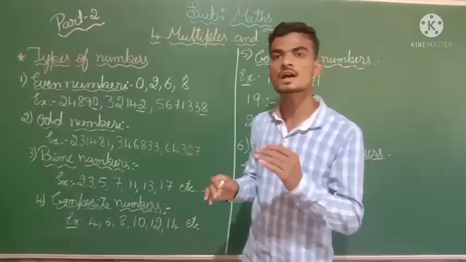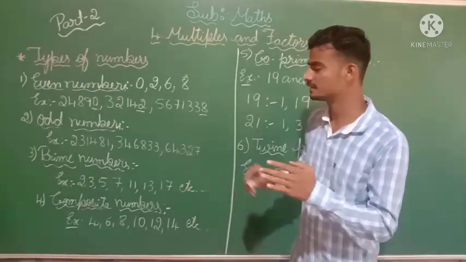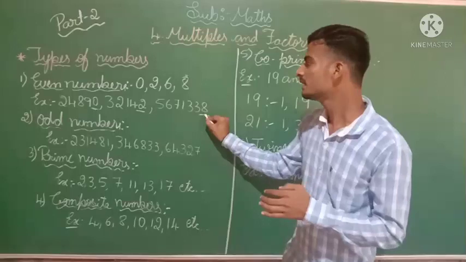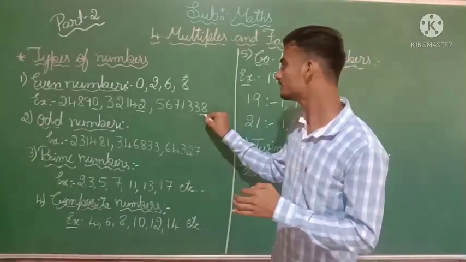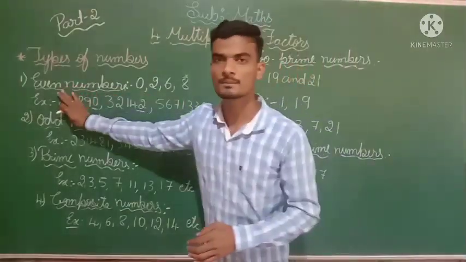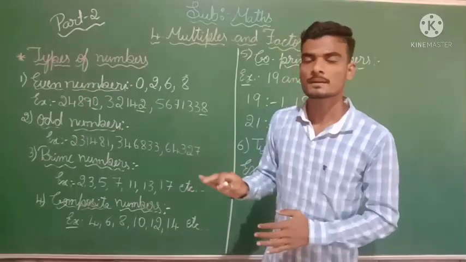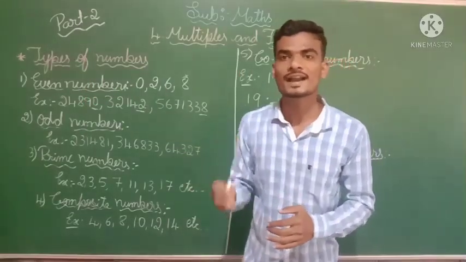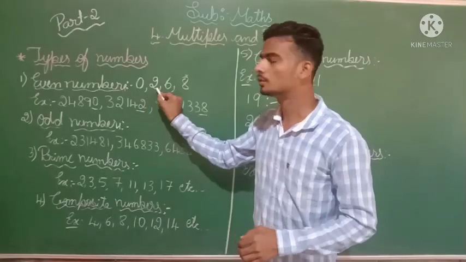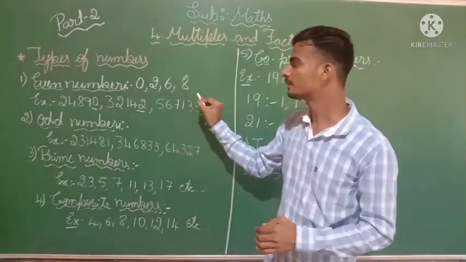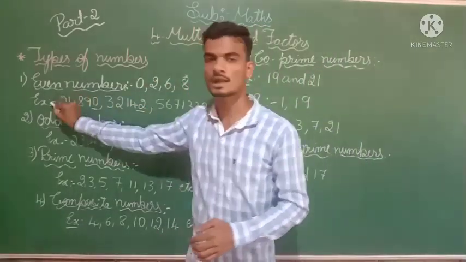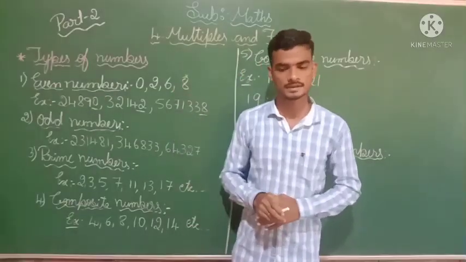Two fours are how much? Two fours are 8. So it is going to divide completely by 2, so we are telling that this number is an even number. The number which ends with 0, 2, 4, 6, 8, for those types of numbers we call even numbers.